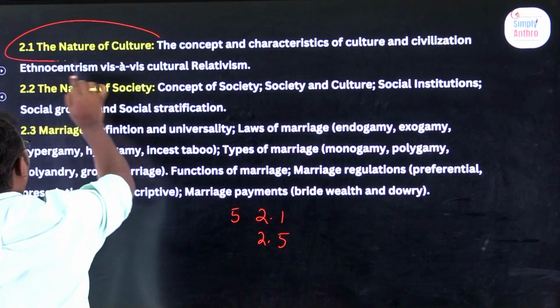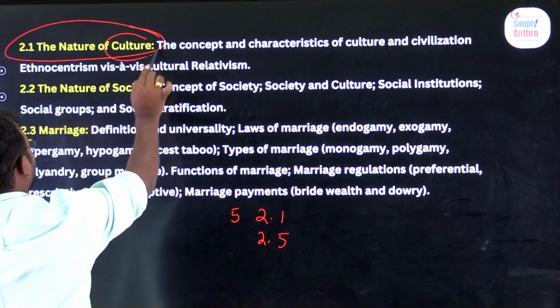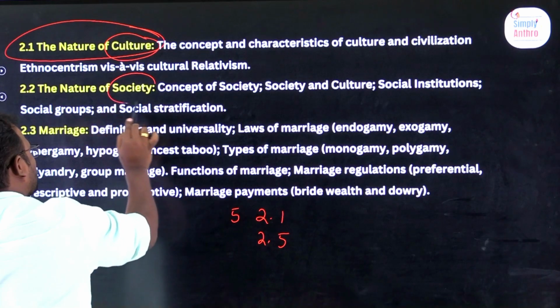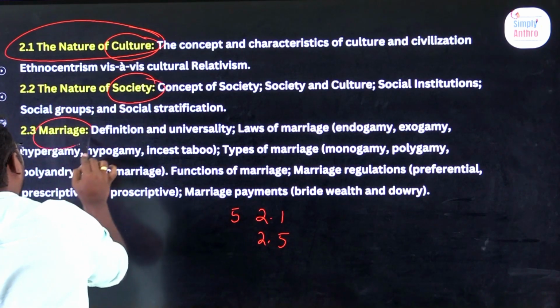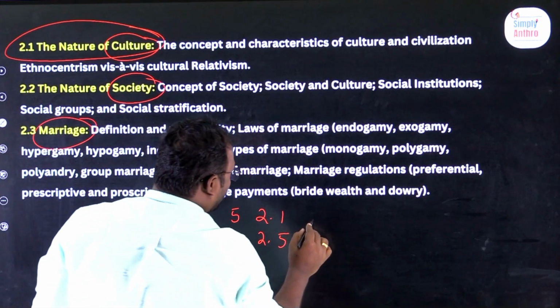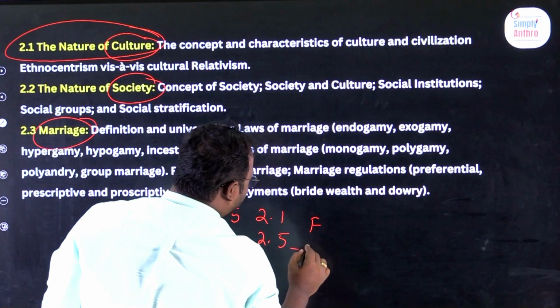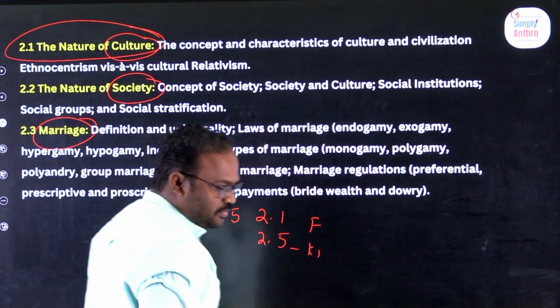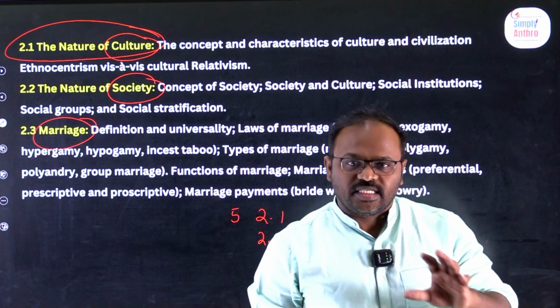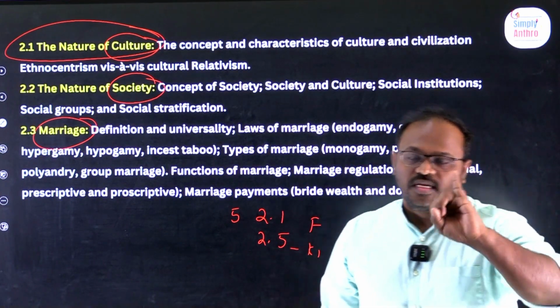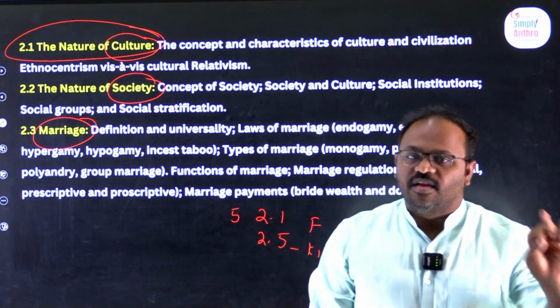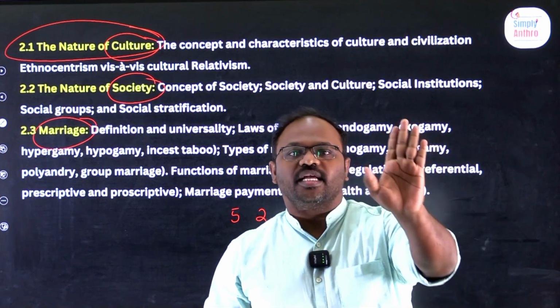Look at 2.1, which talks about culture, 2.2 talks about society, 2.3 marriage, 2.4 family, and 2.5 kinship. Remember, the entire second unit of Paper 1 is culture, society, marriage, family, kinship.